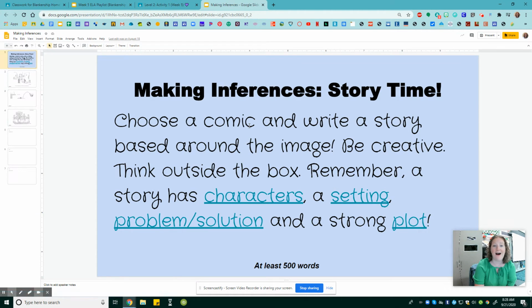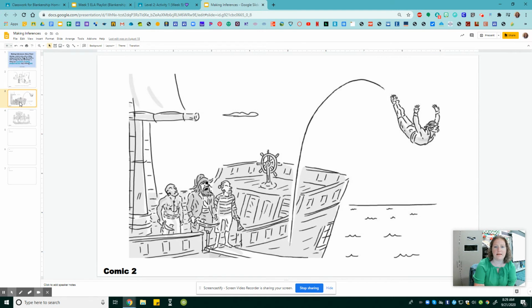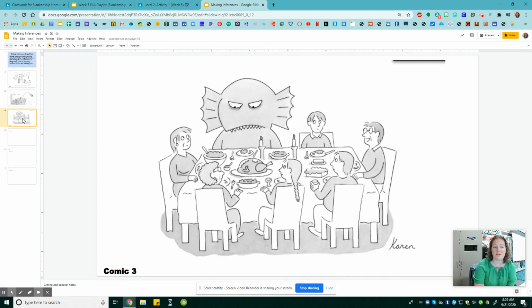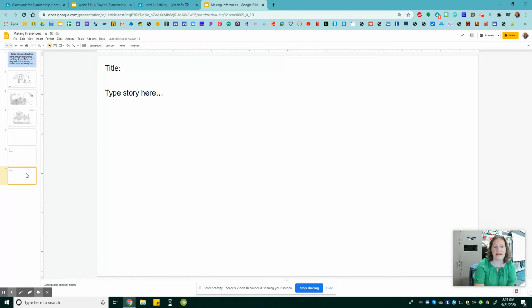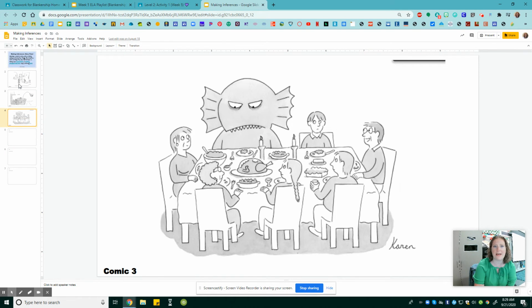You are going to choose a comic and you're going to write a story based around that image. Be creative and think outside the box. Remember, a story has characters, a setting, problem, solution, and a strong plot. And it needs to be 500 words. So you can choose this comic, comic 1, this comic, comic 2, this comic, comic 3, and then you're going to write your story in this Google slide. So you're going to put a title for your story and then start typing your story here. I can't wait to see what you create. Remember, you have to make inferences. So you tell the story based upon what you think might happen.